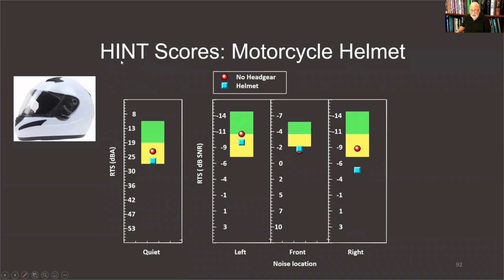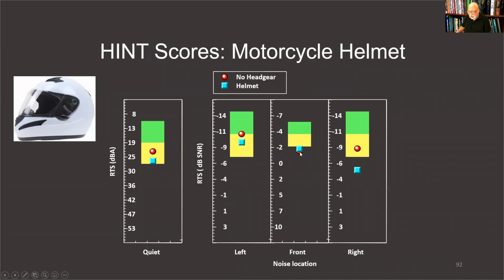So these are the HINT scores when our patient or our research subject was wearing a motorcycle helmet. And you can see this is interesting. So with the helmet, his ability to understand speech in quiet went down a little bit, but it's still within normal limits. Same thing is true for the noise left condition.